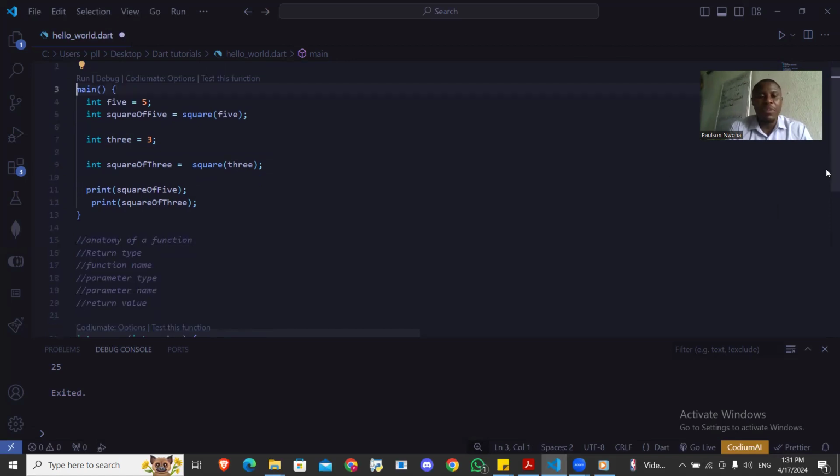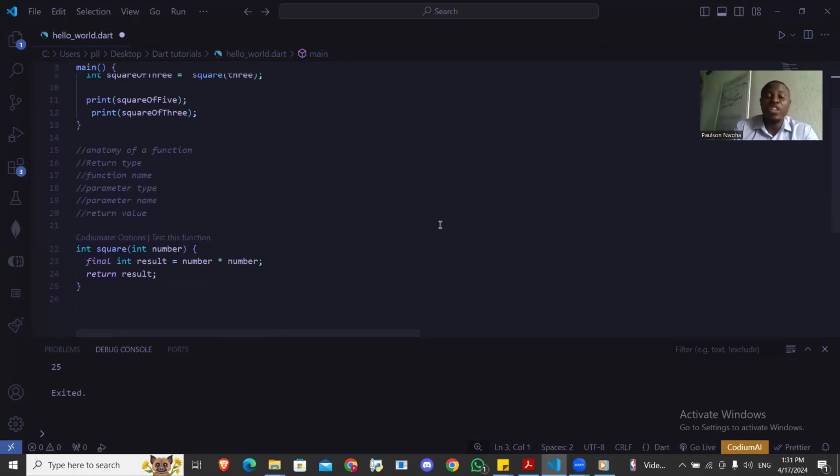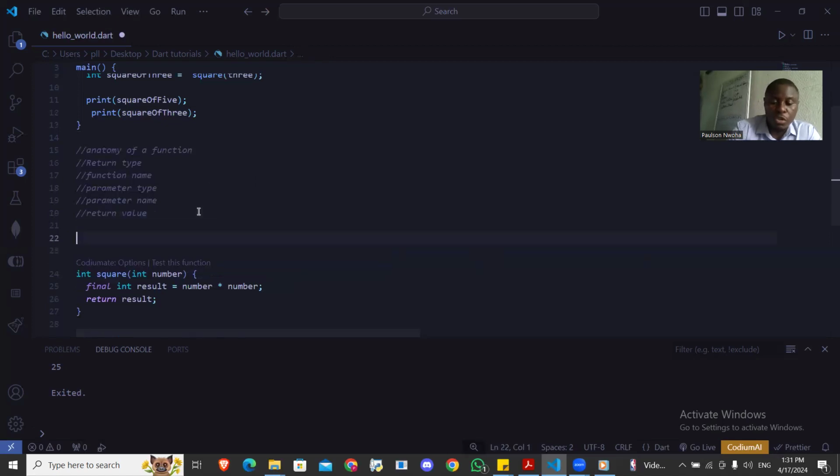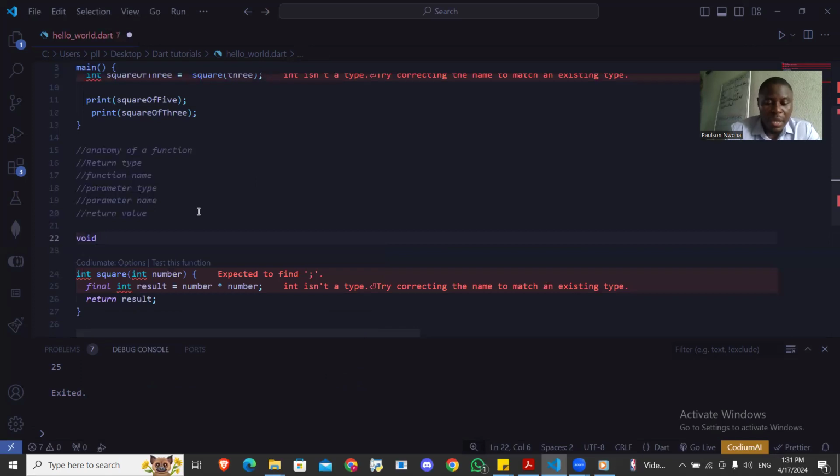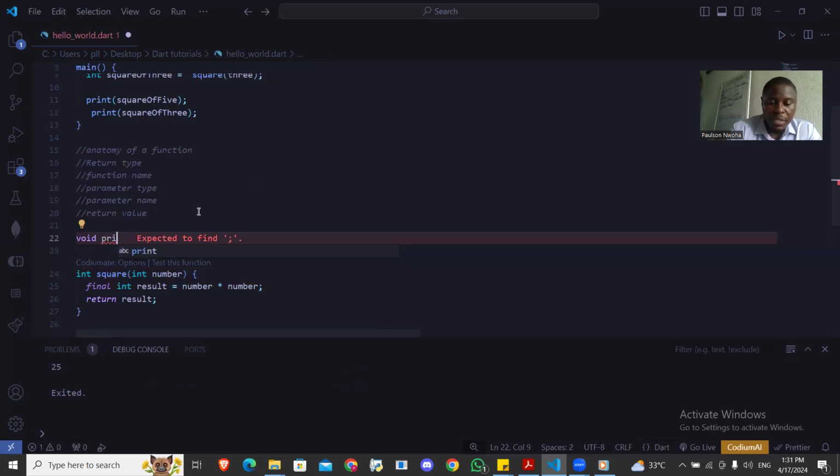Let's write another function to explain ourselves here. I'm going to write another function that is not going to return anything, so I'll put void. I'll just call it print name.